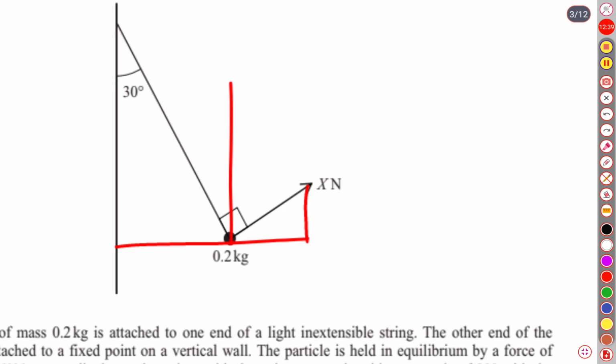Then what will be the measure of this angle? This one is a right angle, 90 degrees, so this angle is going to be 60 degrees. And this is vertically upward, and this must be horizontal. And what will be the measure of this angle? If this is 60 and the middle one is 90, it is going to be 30. It is 30 degrees.